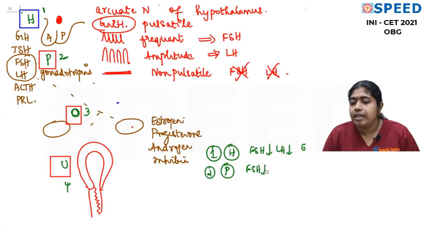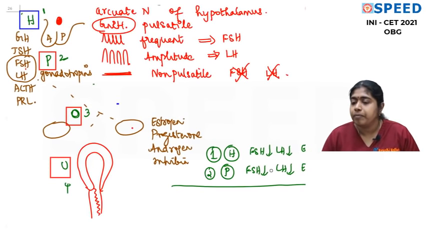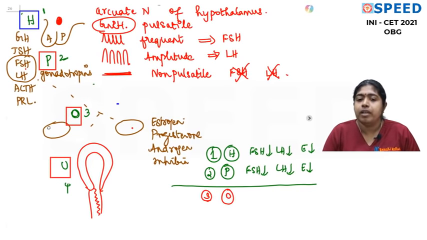FSH, LH will decrease, and your estrogen level also will decrease. In other words, compartments number 1 and 2 together we can take as H and P. Is that understandable? Now we'll come to compartment number 3, the ovary. In the ovary, there are a lot of problems.